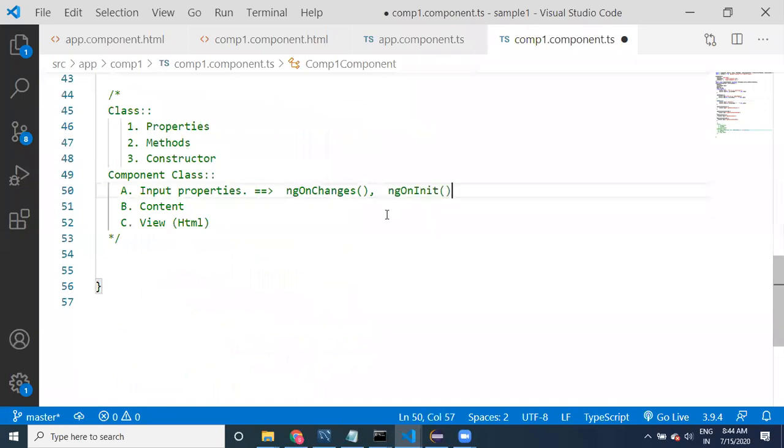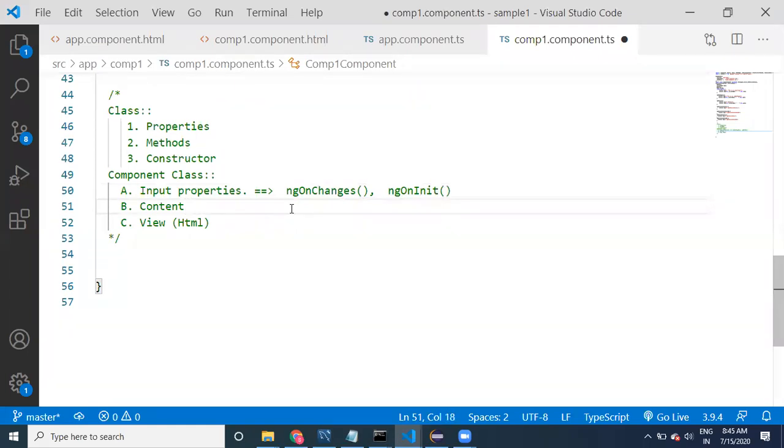This is going to be executed at the time of properties injection, input properties, and we can write our own logic. We can read the data and then set the properties. Right, these are the two methods. ngOnInit: initialization means properties can be initialized based on our logic.